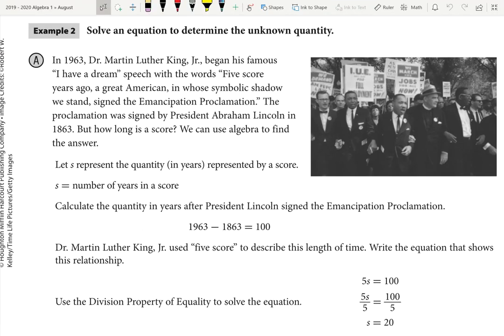Okay, guys, welcome back to part two. Now we're going to start looking at those word problems, okay? So word problems are kind of tricky.